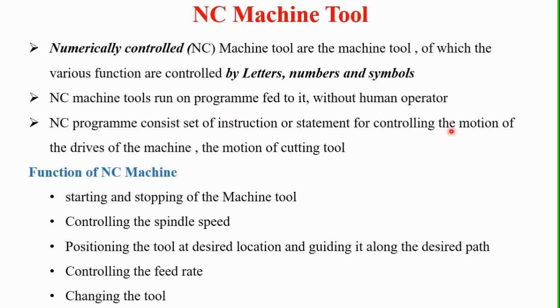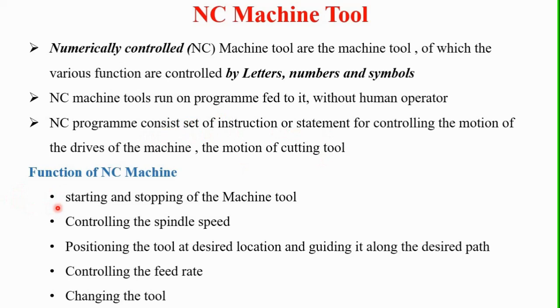The NC program consists of a set of instructions or statements for controlling the motion of the drive spindles and the motion of the cutting tools. Instructions are given to these machines through these programs.